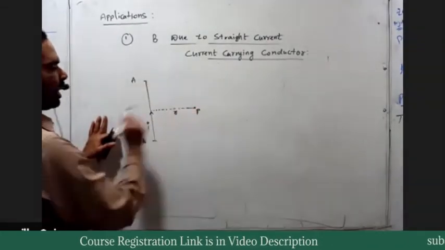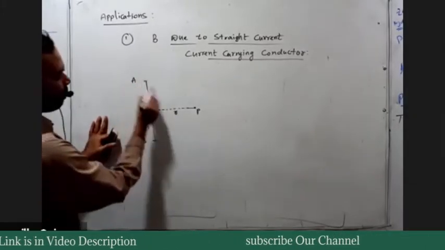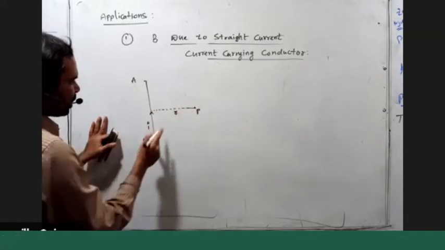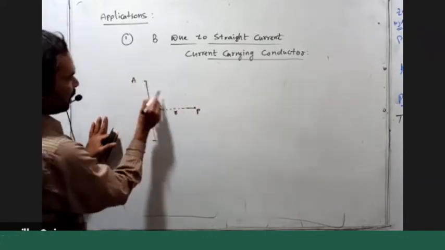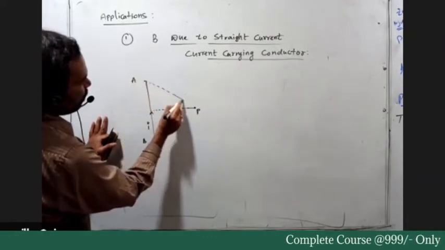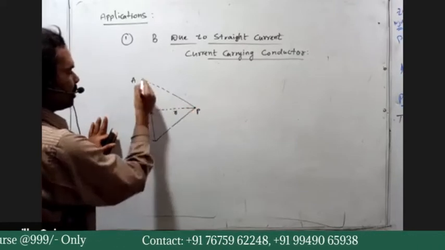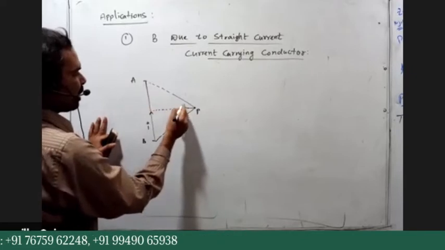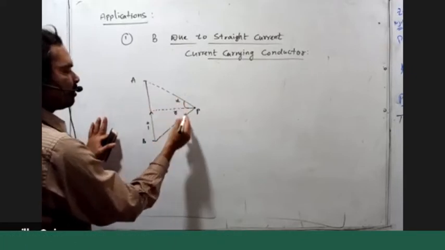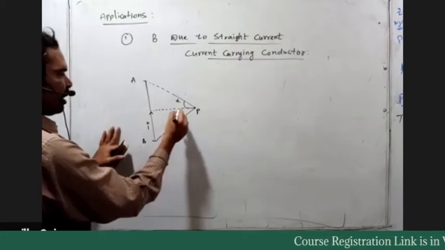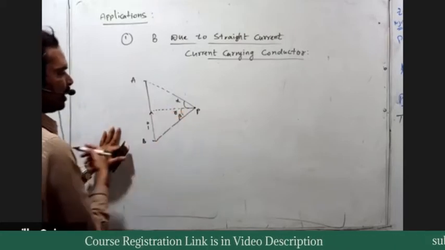Now, after identifying the point, you can join that point to either end of the current carrying conductor. Here you consider this end is making an angle alpha, and this bottom end is making an angle beta.